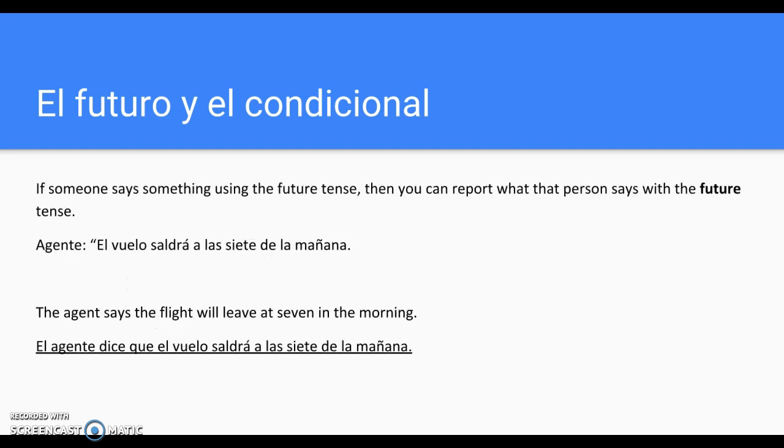V-E-N-D-R. If someone says something using the future tense, then you can report what the person says with the future tense. For example, if a travel agent says, El vuelo saldrá a las 7 de la mañana. The flight will leave at 7 in the morning. If you want to say, the agent says the flight will leave at 7 in the morning, you also use the future tense. El agente dice que el vuelo saldrá a las 7 de la mañana.